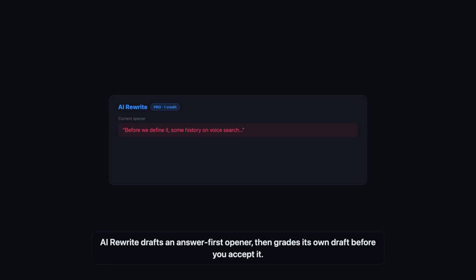If you want the sentence written for you, AI Rewrite drafts an answer-first opener from your own page, grounded in what's already there, and it grades its own draft before you accept it. Will this score as direct, or is it still buried? If it's not good enough, it tells you to regenerate instead of letting you ship a weak fix. One credit, and you stay in control.